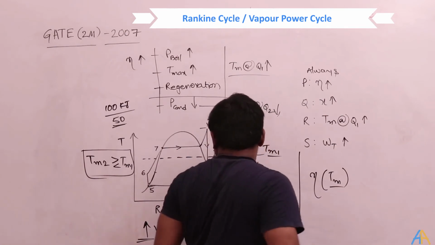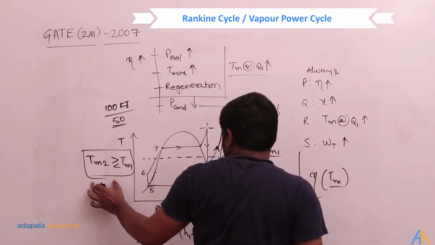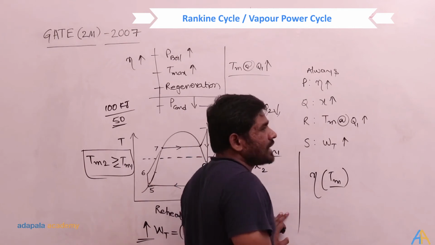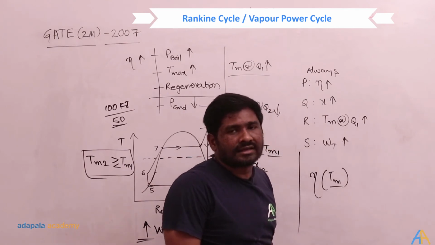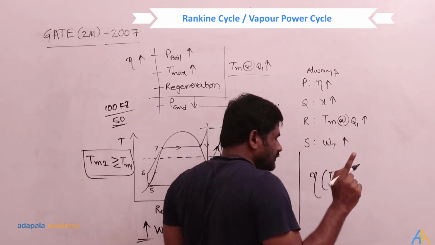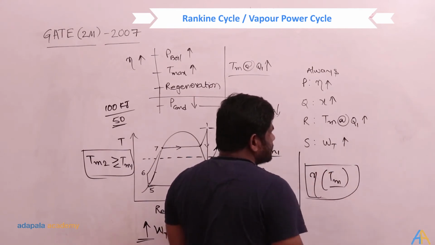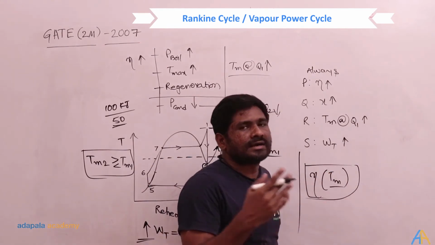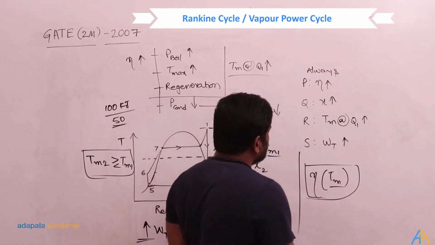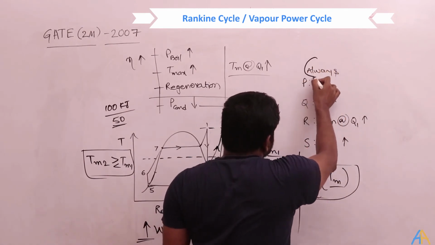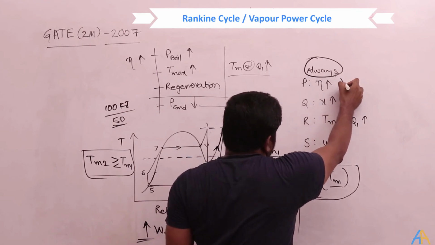But here, the mean temperature at the heat addition is a confusing value. We don't know whether it is increasing or decreasing, so we cannot exactly tell whether the efficiency is increasing or decreasing. Since they used the word always, we cannot tell this.